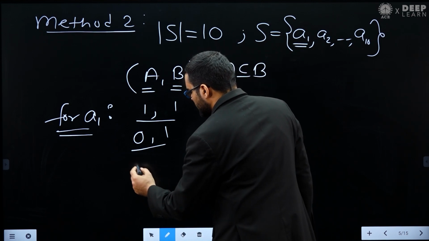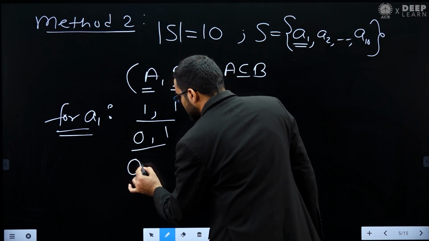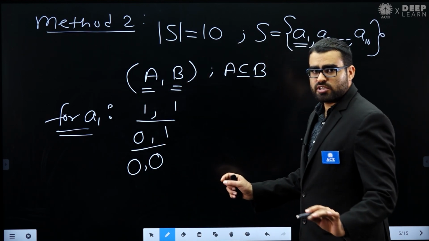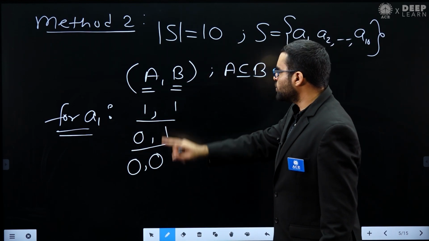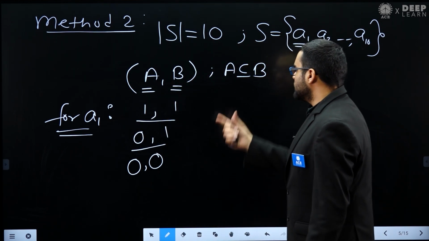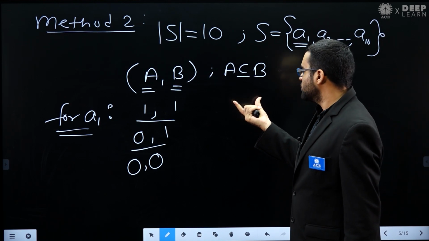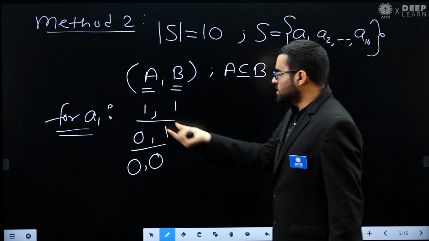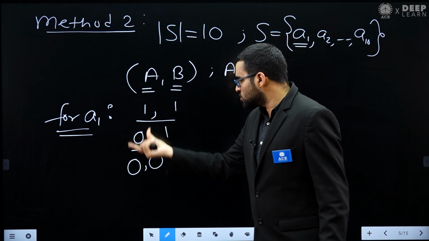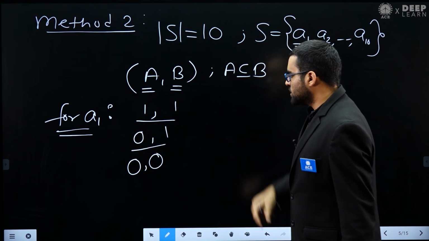Next, what is the possibility? I do not put this element A1 in A comma B. Basically, this A1 is not present in A, and it is not present in B. In this situation also, this condition is satisfied, because A is a subset of B. This element A1 is not present in A and not present in B.